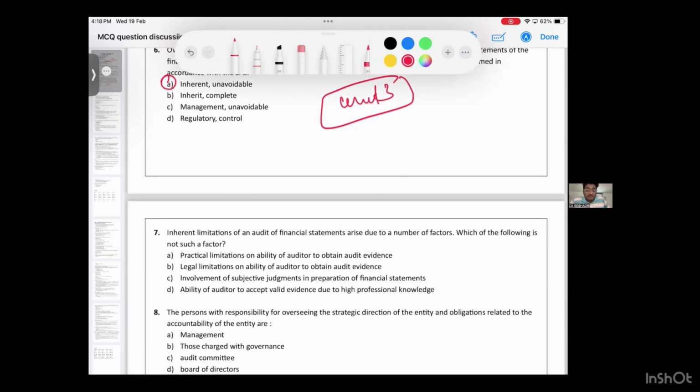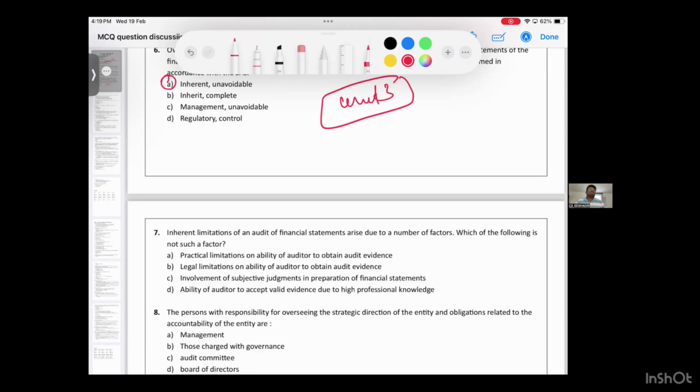Inherent limitations of an audit of FS arise due to a number of factors. Which of the following is not a factor? Practical limitation, yes, it's a limitation. Legal limitation, law will restrict. The law says do not do this, do not do that. Yes, it's a limitation. Involvement of judgment, the auditor uses judgment. So option A is a factor, option B is a factor, option C is a factor. Coming to option D, ability of an auditor to accept valid evidence due to his high professional knowledge.